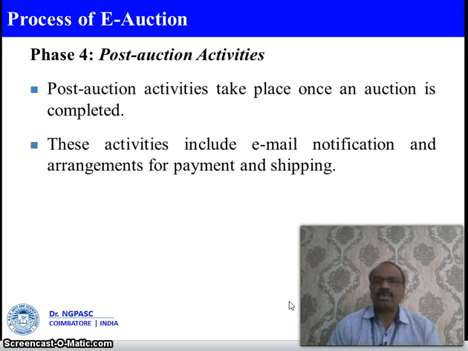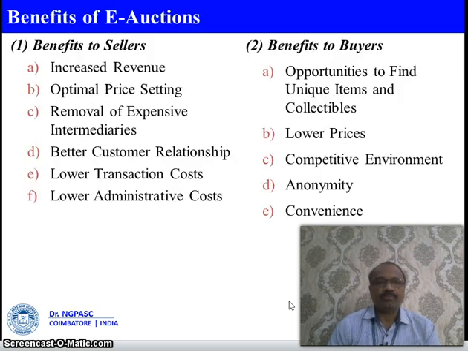So once the auction is completed, the notification will be emailed to the particular bidder, and the payment should be done through the payment gateway, right? And after the payment, the shipping and delivery will be possible. So these are the 4 important phases in which e-auction is involved.